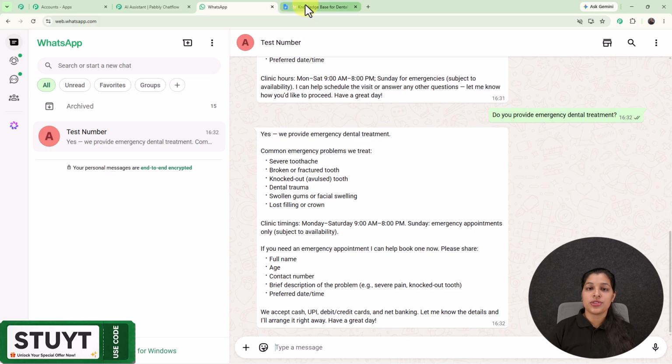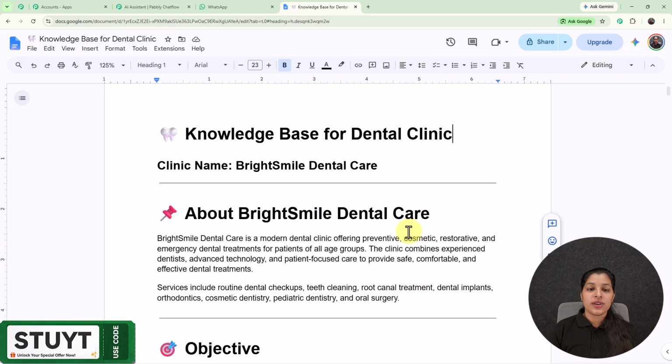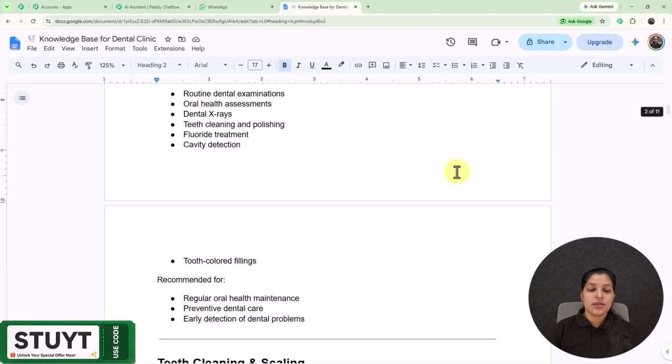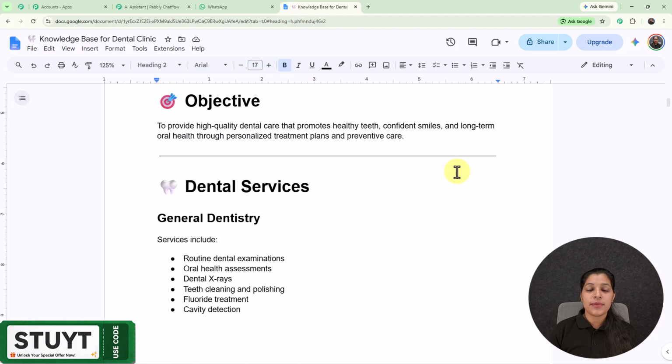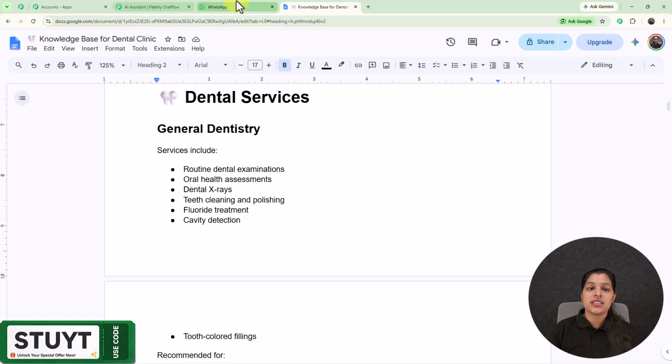And now let me show you the knowledge base, basically a document containing the details of my business, which acts as the brain for my AI assistant. And right here you can see that I have started this knowledge base with a business overview to let my AI understand what my business is about and who my target audience is. And right here you can check out all the details, and my AI assistant is resolving all the queries by fetching the data from this knowledge base.